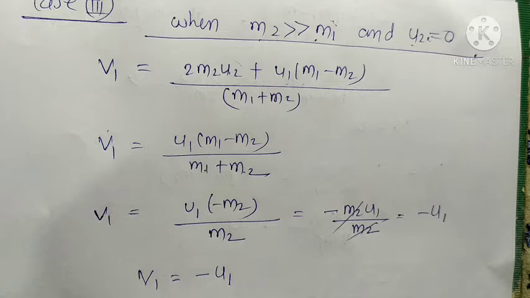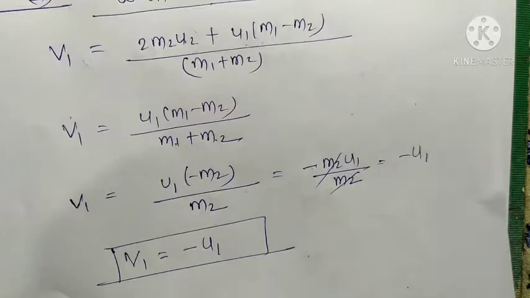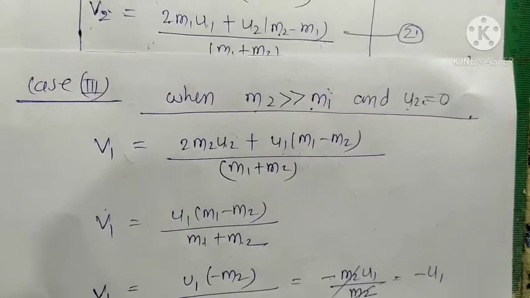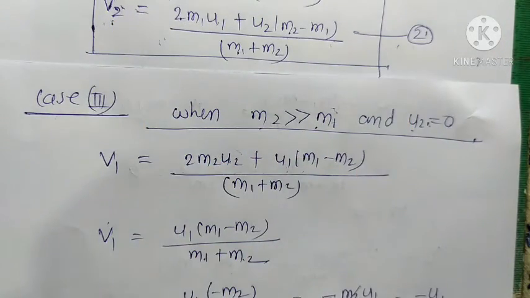Now we find the value of v2. We already have v2, so this is the value of v2. We need equation number 2 here, so we write equation number 2 here.